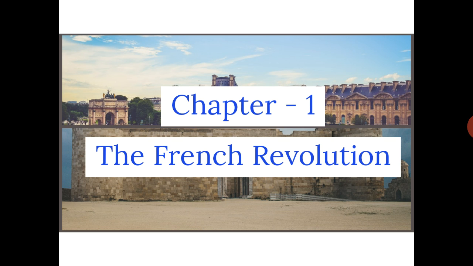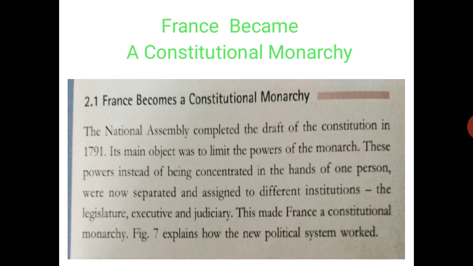Now we have seen in the previous lectures that in France things were going to change. How the National Assembly formed and they wanted to reduce the power of the monarch. They wanted some of the principles of democracy. Now we will see how they formed the new constitution and what were the things in the new constitution. See, France became a constitutional monarchy.